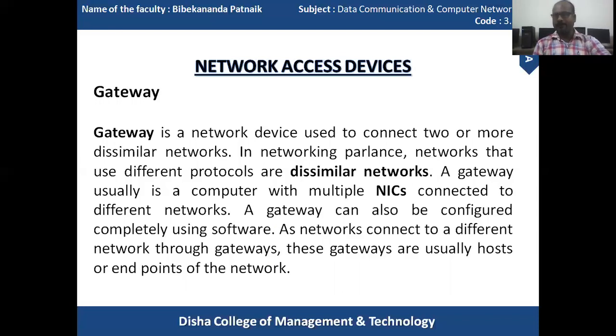In network parlance, networks that use different protocols are dissimilar networks. Every individual network has its own protocol structure. So if more than one local area network has dissimilar protocols, it can widely implement the gateway. A gateway usually is a computer with multiple NICs, that is, network interface cards, connected to different networks. So multiple networks can be communicated by the help of this networking access device.